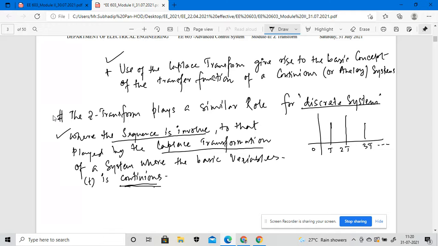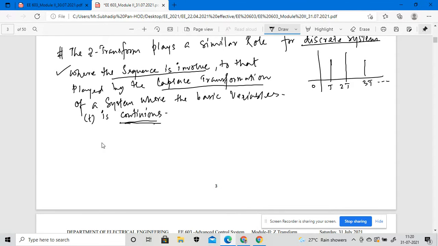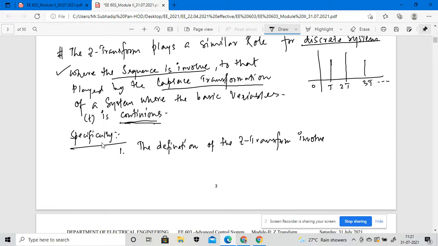Okay. Specifically, number one, the definition of the Z transform involves a summation, right?